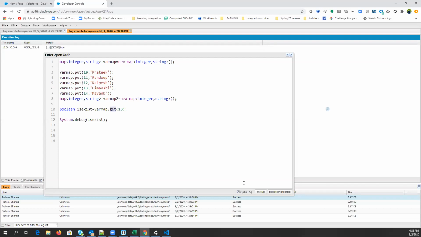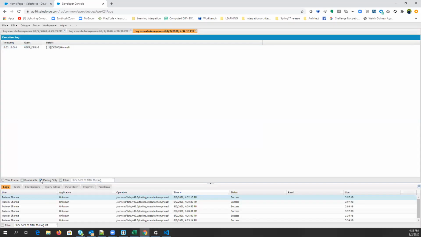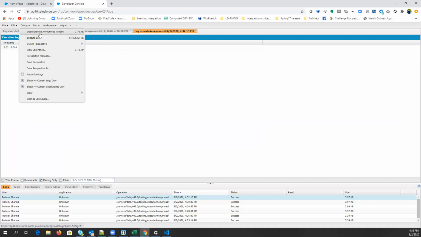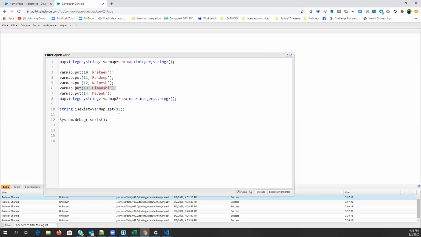The variable type should be String. Let's just check it. See, what is stored on 13, Himanshi, right? So that is coming here. Get method is used to get the value based on key.